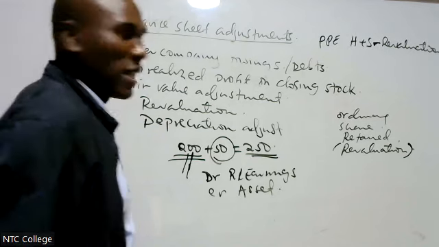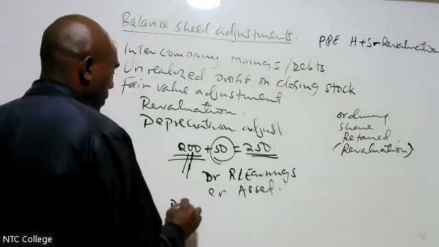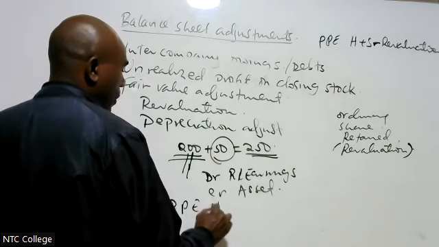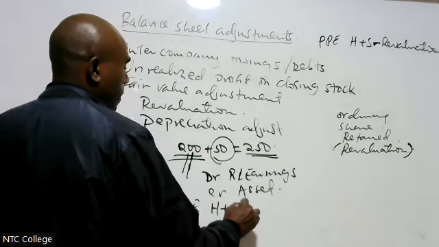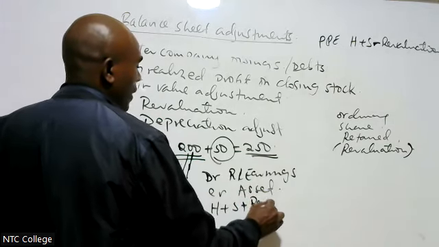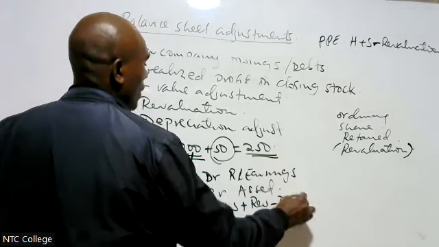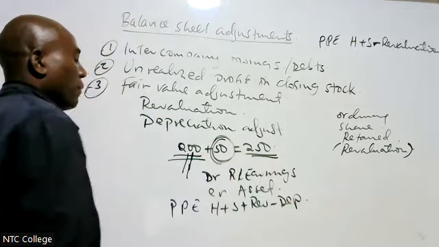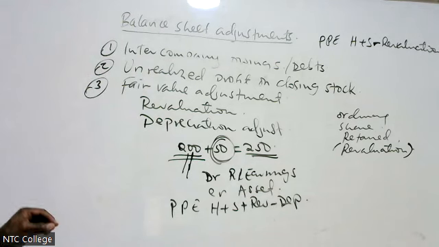Therefore, if I want to consolidate my PPE, I will take the PPE of H plus S minus R plus revaluation, then minus depreciation on the 50 alone. Remember I revalued by 50, and I have not charged depreciation on 50.